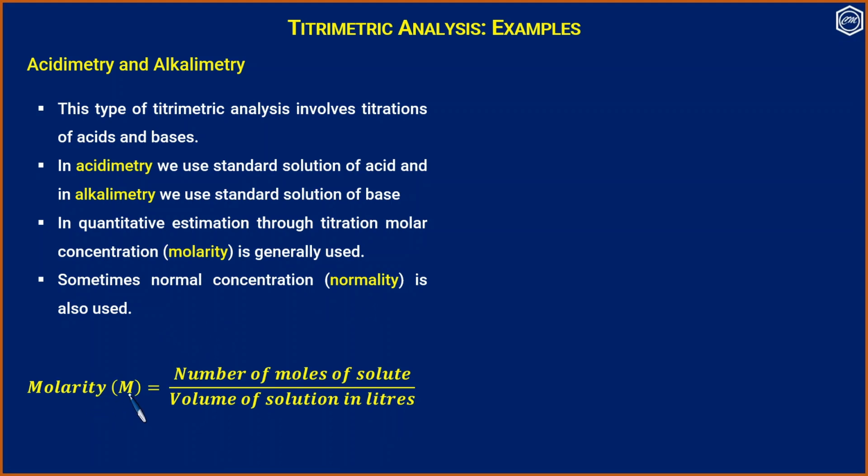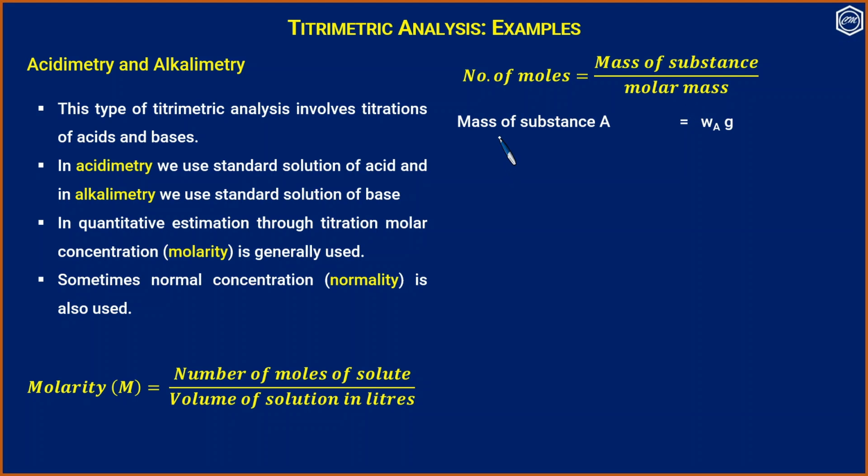Molarity is defined in the following way. Molarity is equal to the number of moles of the solute divided by the volume of the solution in liters. Number of moles is equal to the mass of the substance divided by molar mass.